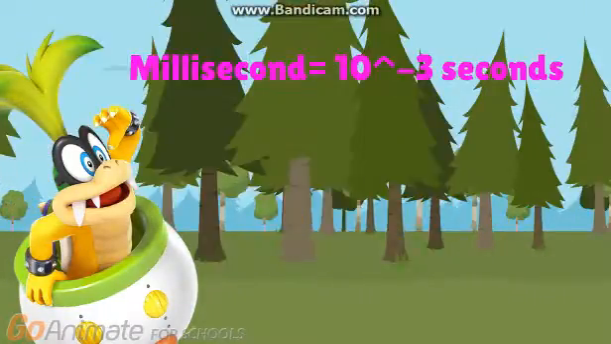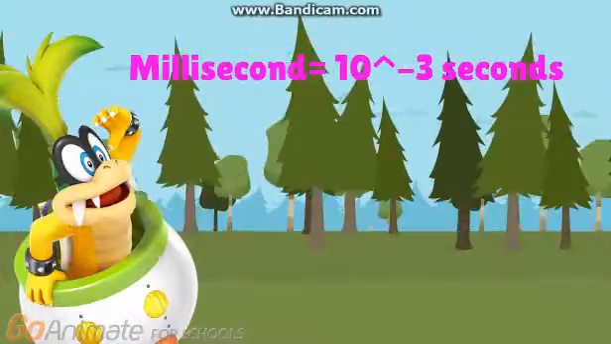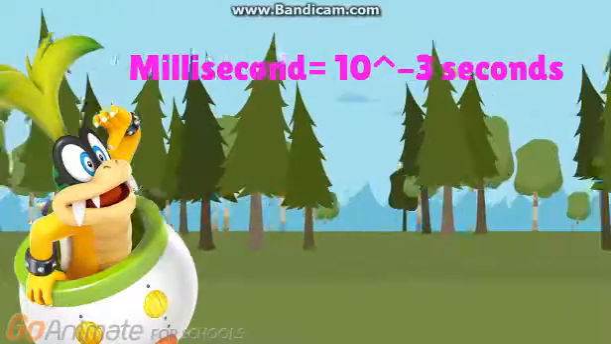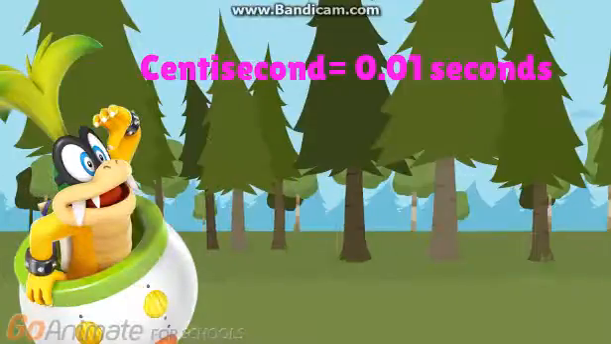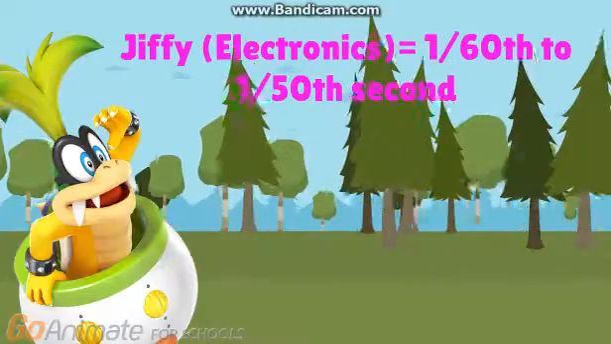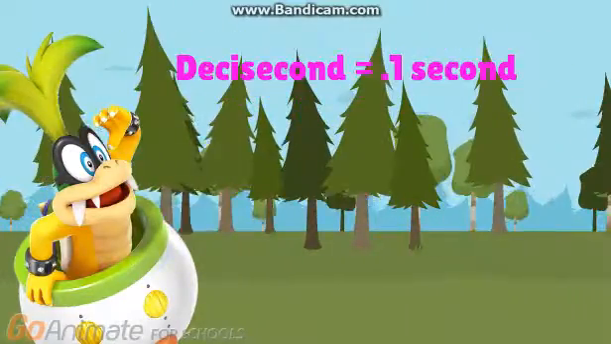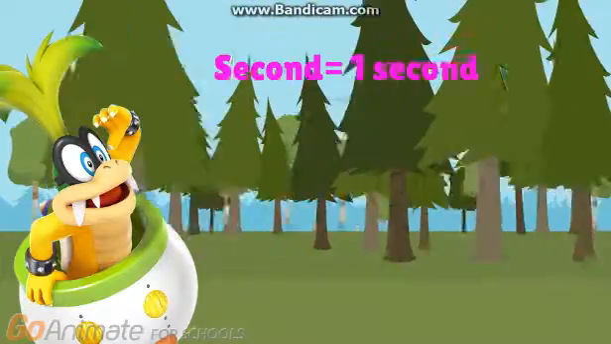A millisecond is 10 to the power of negative 3 seconds. That's the same length as the shortest time unit for stopwatches. A centisecond is 1/100th of a second. A jiffy in electronics is 1/60th of a second to 1/50th of a second. A decisecond is 1/10th of a second. A second is 1 second.